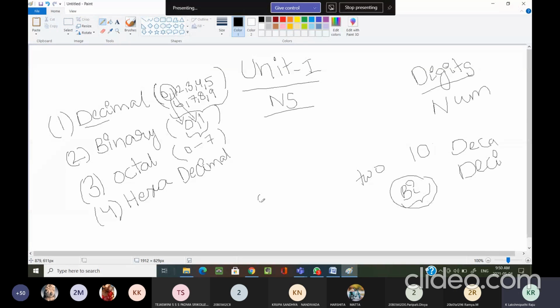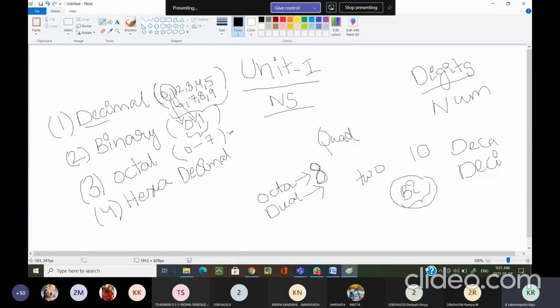Okay, octa. Generally, whenever you are purchasing a mobile phone nowadays, they mention the processor: octa core processor, quad core or dual core. Dual means two. Octa means what? 8. Quad means 4. Octa means 8. That is the reason the name of this number system is octal.